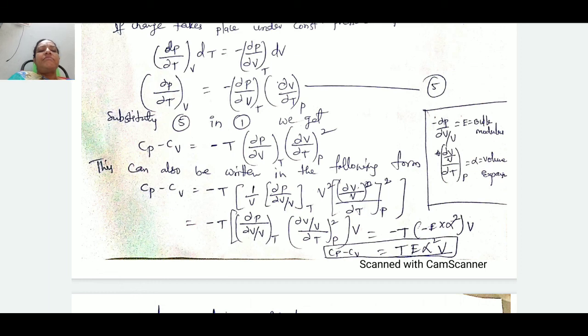In some cases, for entrance purposes, this relation is also sometimes asked. So just keep concentration on this relation, that is Cp minus Cv is equal to T E alpha square. So this is the revision of today's class.